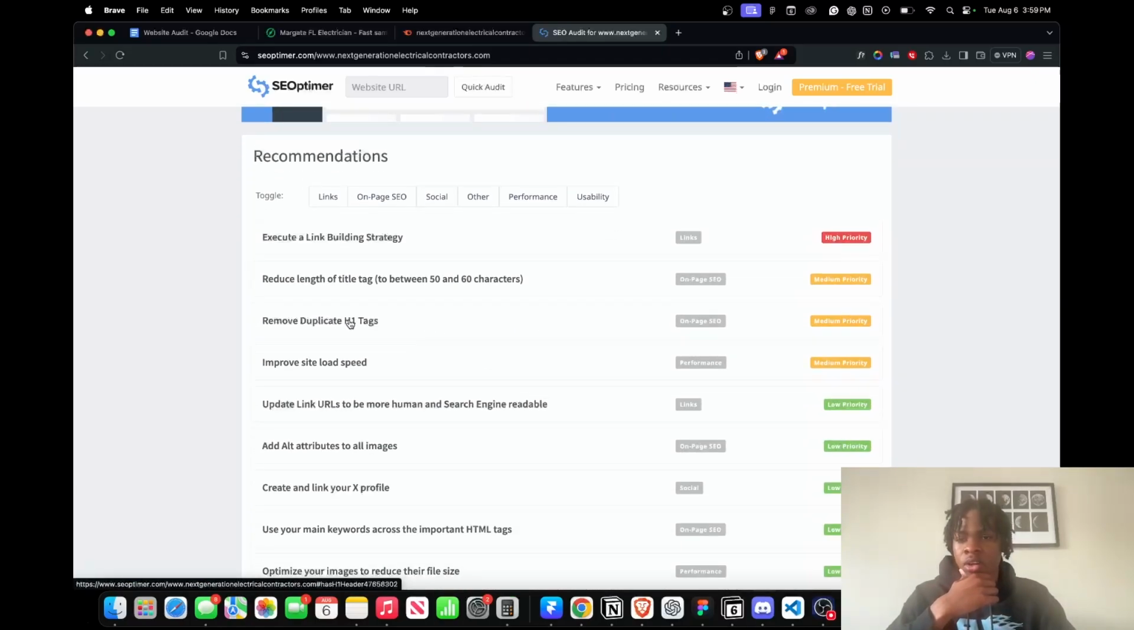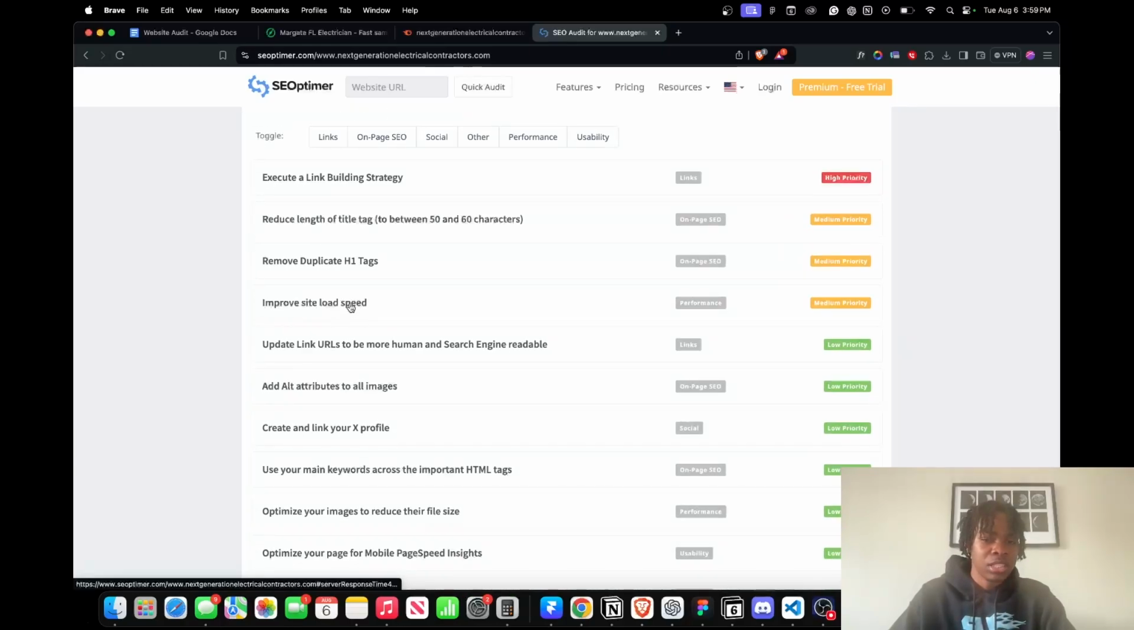Let me see. Okay, so they're using multiple H1 headers throughout the website, which isn't good because the H1 header lets Google know what the website is about. Remove duplicate H1 tags, all right? Because like I was saying, it's the number one. It really lets Google know what the website is about. So you never want to have more than one.